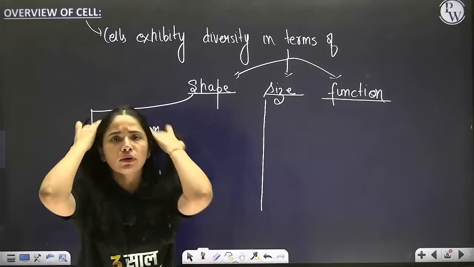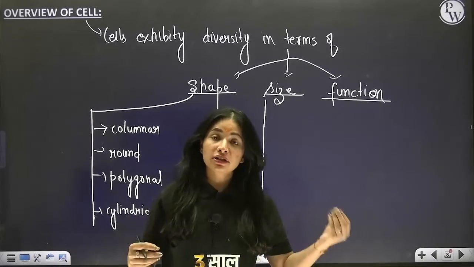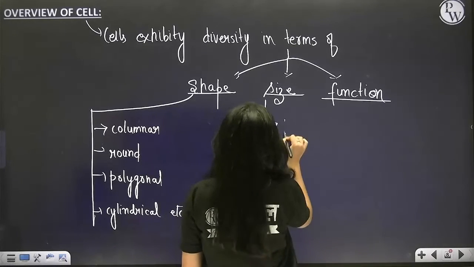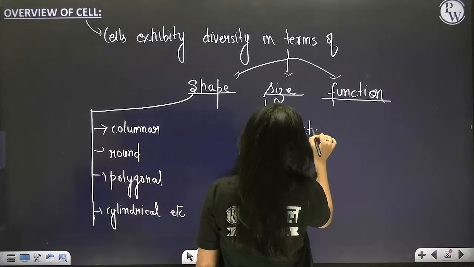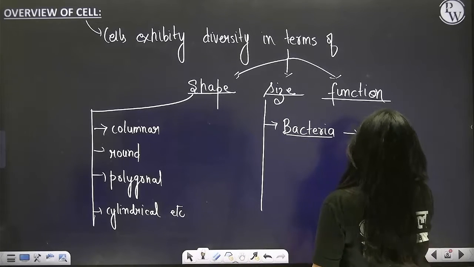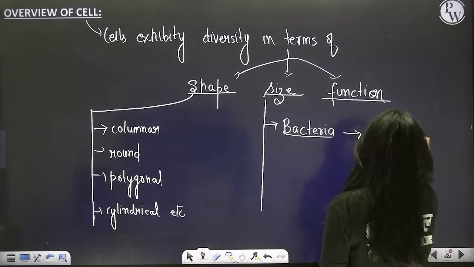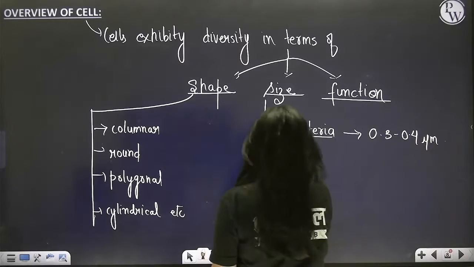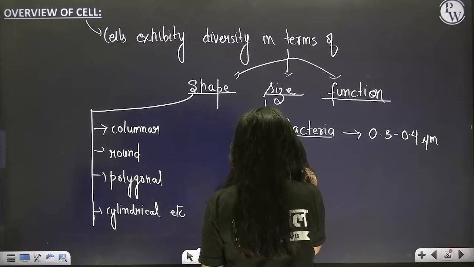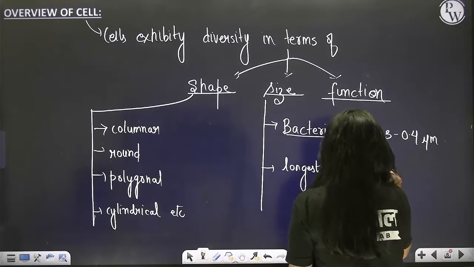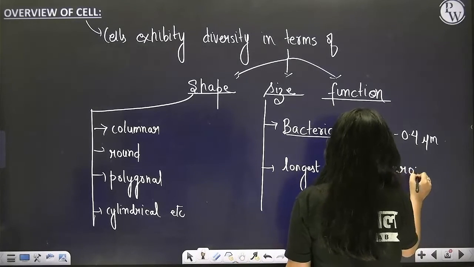Generally, if I talk about a general bacteria, then the general size of a bacteria is 0.3 microns. For example, bacteria is one of the smallest organisms, with a size maybe of 0.3 to 0.4 microns. Then the longest cell is your neuron, that is your nerve cell.